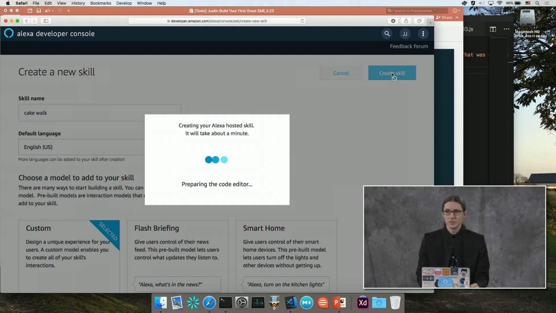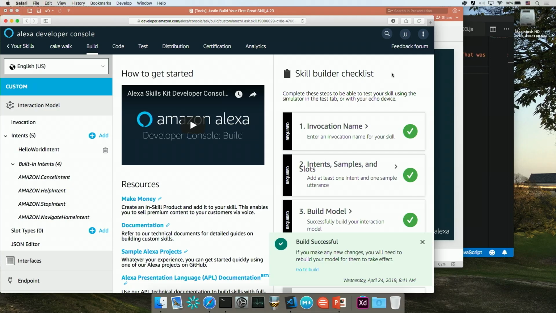If I wasn't using Alexa hosted, I would have to go to AWS myself and configure all of this. So this makes it a lot easier. And now it says preparing the code editor. That usually indicates that that's the last step in this process, so we're almost done.